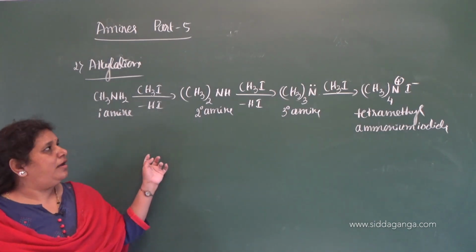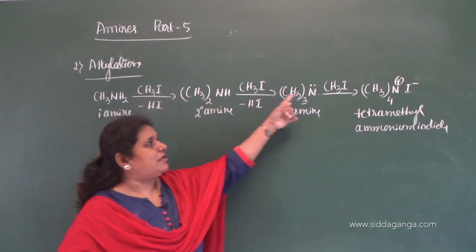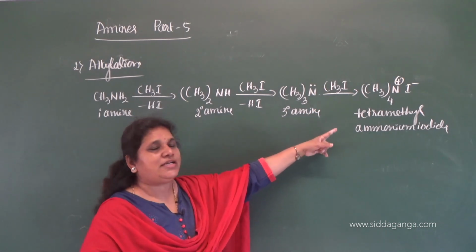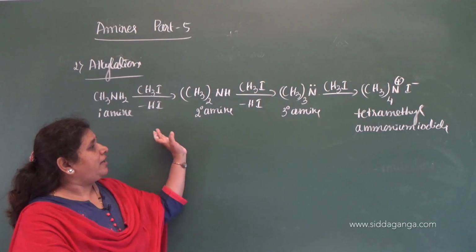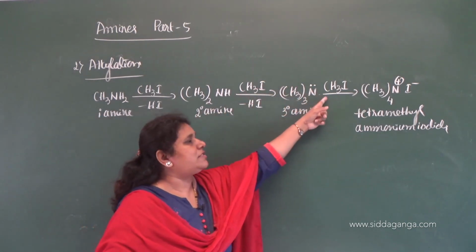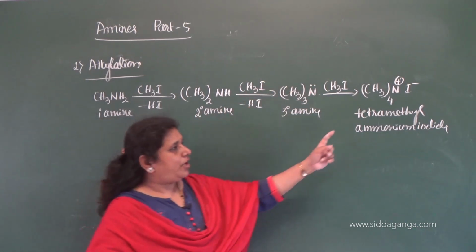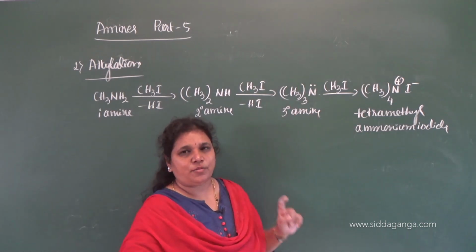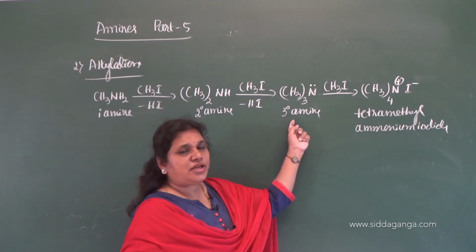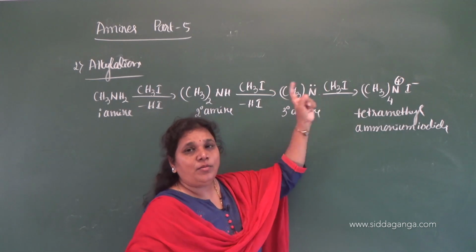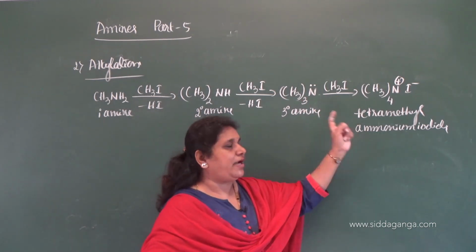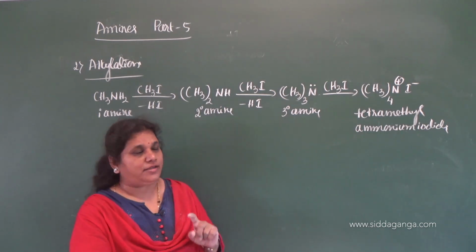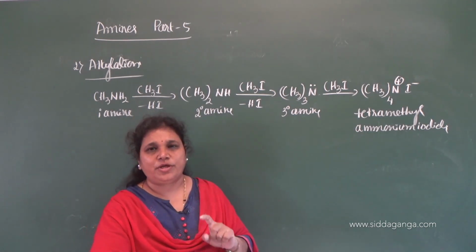So primary amine requires 3 moles of alkyl halide to convert itself to quaternary ammonium salt. Secondary amine requires 2 moles of alkyl halide, whereas tertiary amine requires only 1 mole of alkyl halide to convert itself to tetramethyl ammonium iodide, that means to say quaternary ammonium salt.